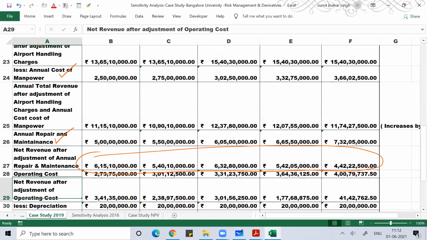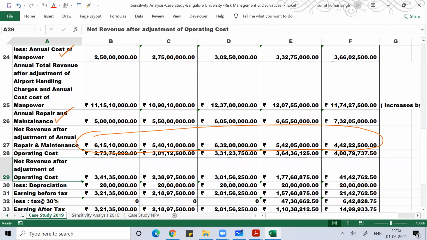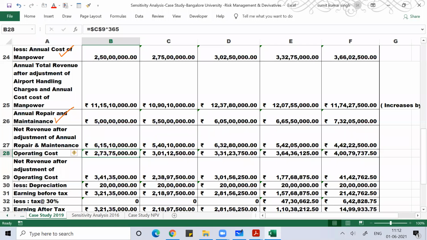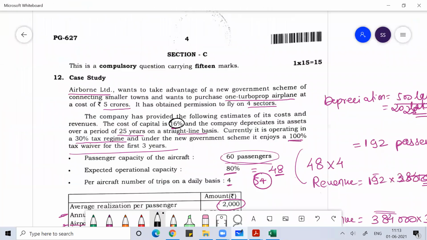Once I get this figure, the daily operating cost is given, so I multiplied it with 365 to get the yearly operating cost. That again increases by 10% every year, so I deduct that figure also. Then I'll get the net revenue after deducting all the expenses on a yearly basis.